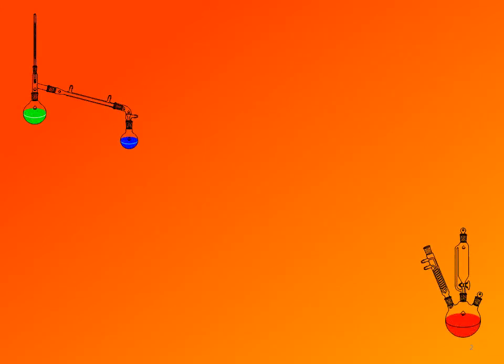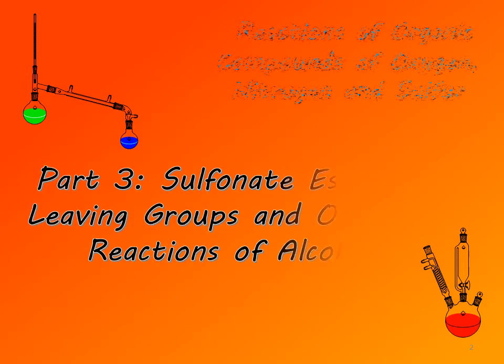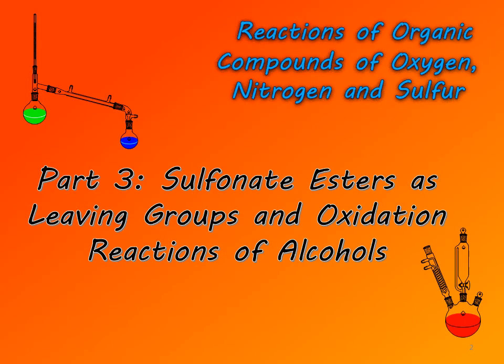In this video, we are going to look at sulfonate esters of alcohols as leaving groups, and then we are going to examine oxidation reactions of alcohols. The hydroxyl group of an alcohol is a poor leaving group.